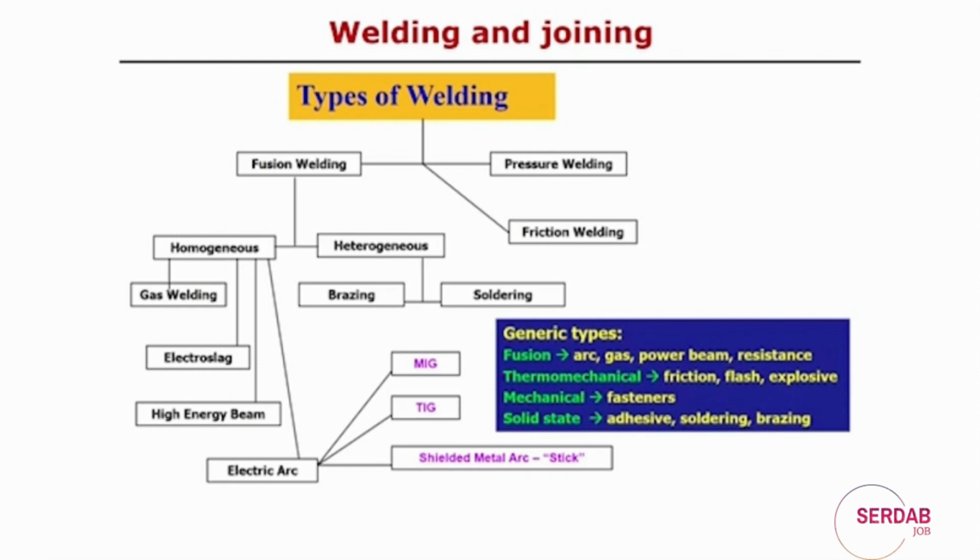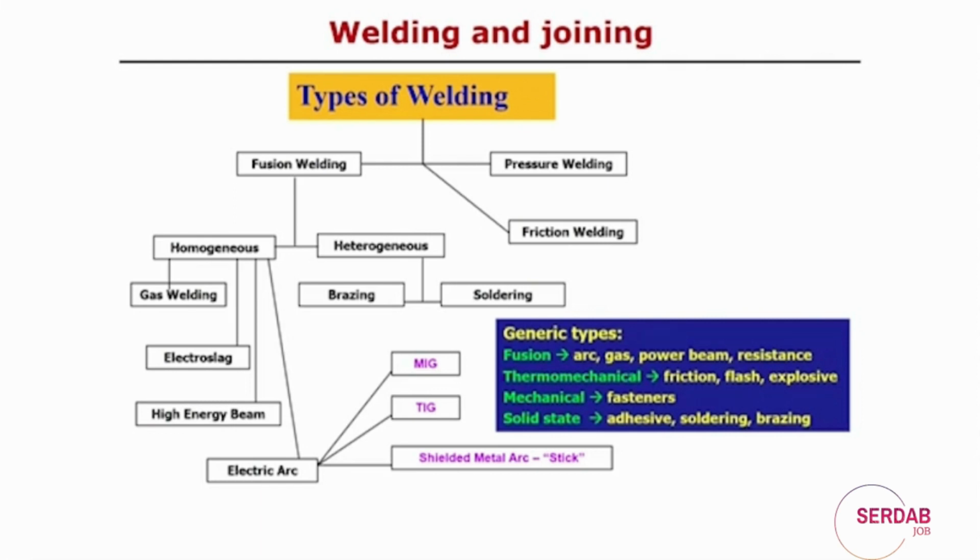In this case, for fusion welding processes we see arc, gas, power beam and resistance, which can be categorized as fusion welding processes. Thermomechanical processes can be considered as friction, flash, and explosive welding processes.